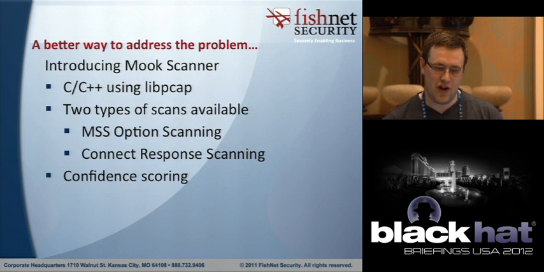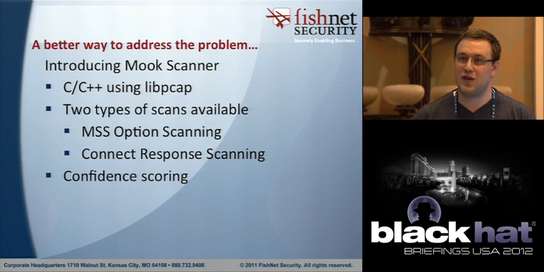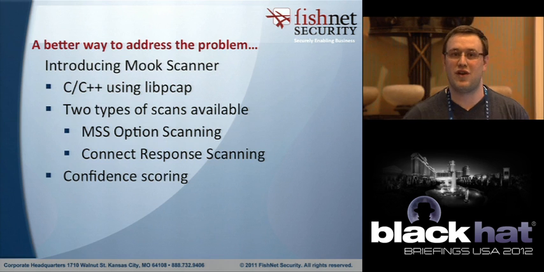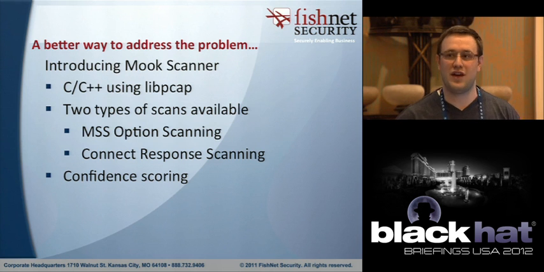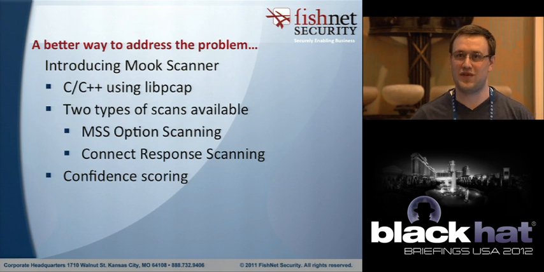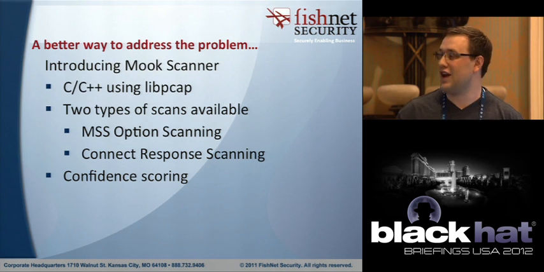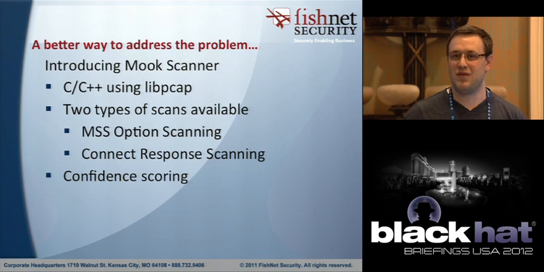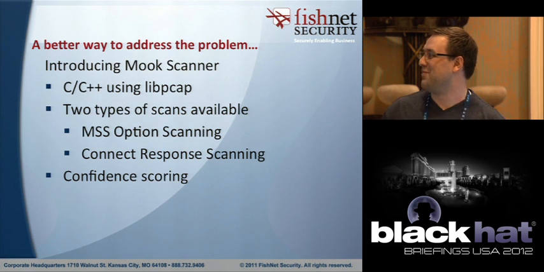So, the solution to the problem. Basically, I just dug through packet captures and started writing tools. First, I used Python and Scapy, and I created what I call an MSS option scan. If you follow my blog, which I doubt, or 6 Labs, you've seen that I created an MSS option scanner in Python, and it kind of worked. It actually worked for Juniper and iptables, but it didn't work for Cisco, and it didn't work for F5, so I had to move on.